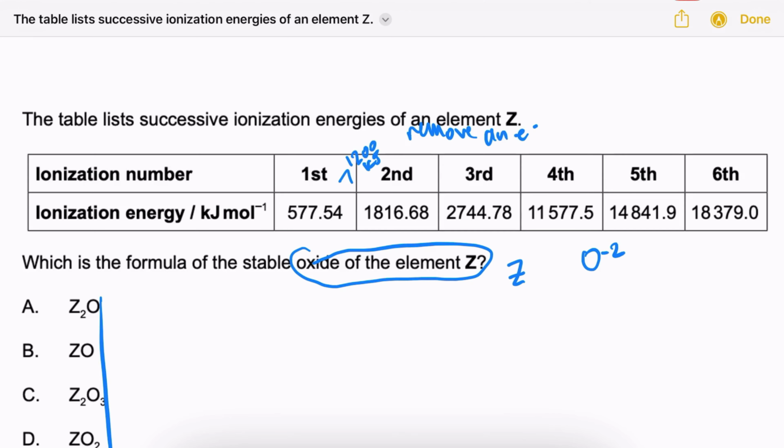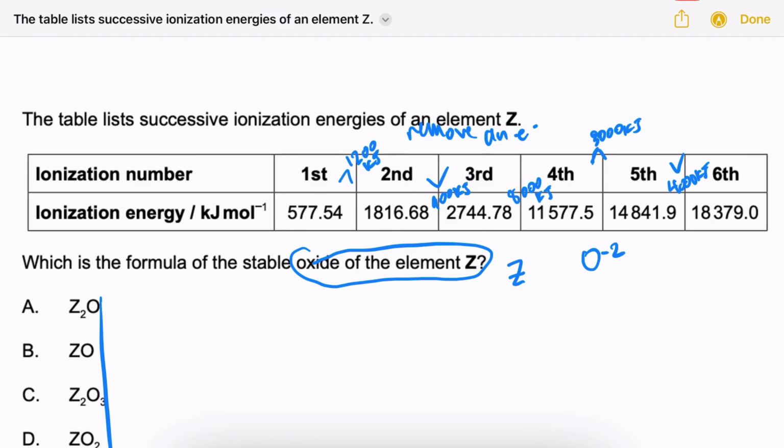Between the second and third electrons, we jump about 900 kilojoules. And then between the third and fourth electron, we jump about 8,000 something kilojoules. Again, it doesn't have to be exact. Between the fourth and the fifth, a little over 3,000 kilojoules. And between the fifth and the sixth, a little less than 4,000 kilojoules.